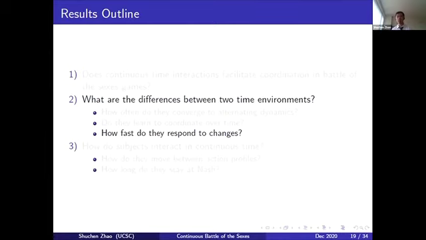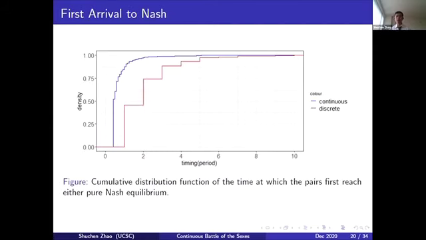Is that true in my experiment? I'm going to use 2 different figures to show you how that works. This is the cumulative distribution function of the time at which pairs first reach either pure Nash. For each pair, I take a look at the timing when they first touch the Nash. But notice that in discrete time, the minimum number is 1, and in continuous time, that number is 0.16. So by design, people should respond faster to Nash in continuous time.